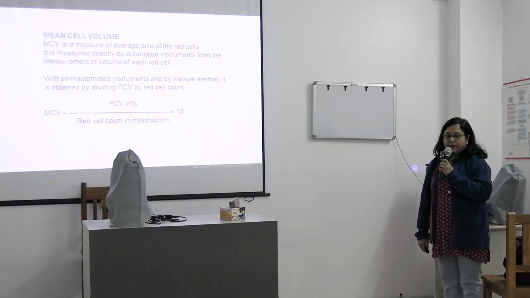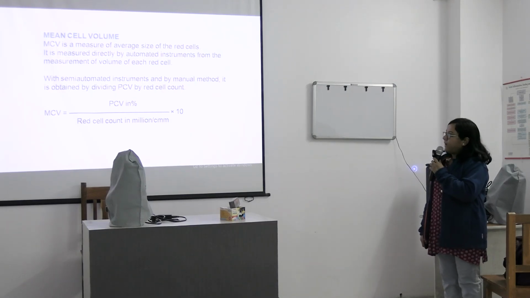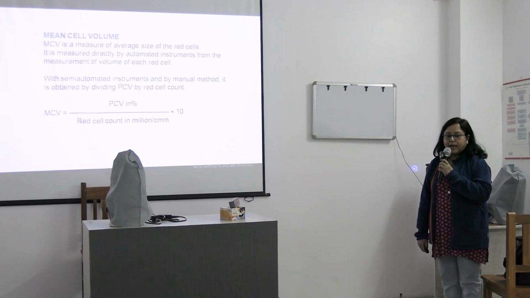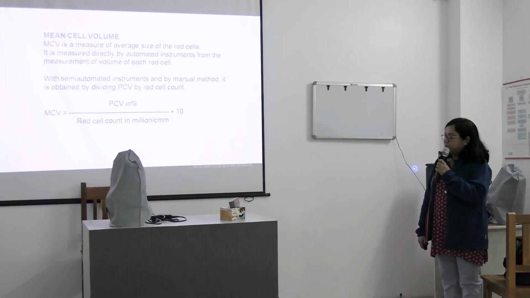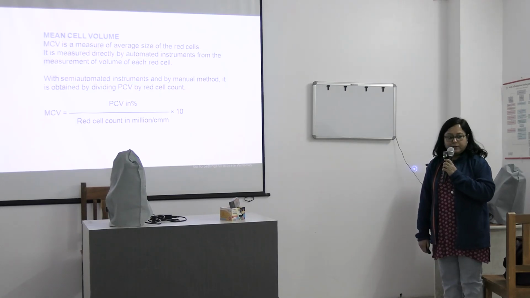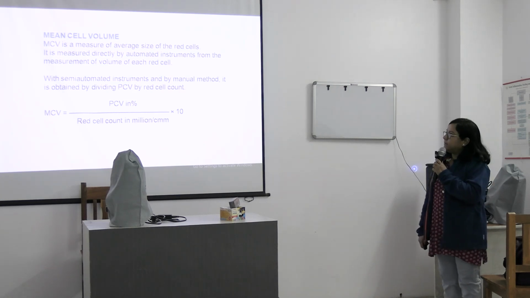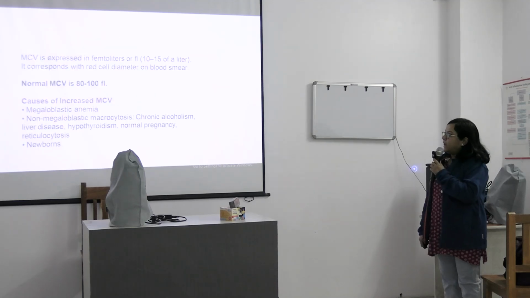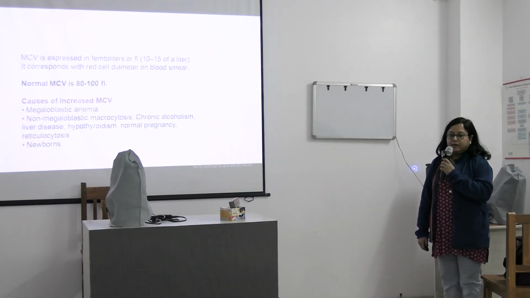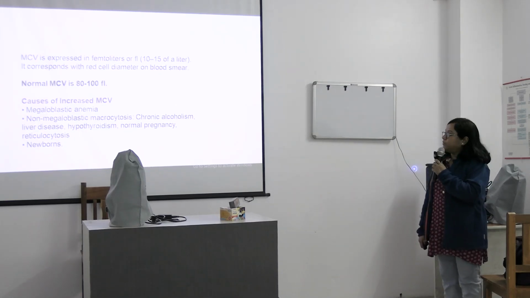So what is MCV? MCV is a measure of average size of RBC. So how do we calculate MCV? MCV is calculated by the formula packed cell volume, which is expressed in percentage, divided by RBC in million per cubic millimeter, and the value is multiplied by 10. So this is measured by automated instruments which we have in our laboratory, and MCV is expressed in femtoliters, and the normal MCV is 80 to 100 femtoliters.